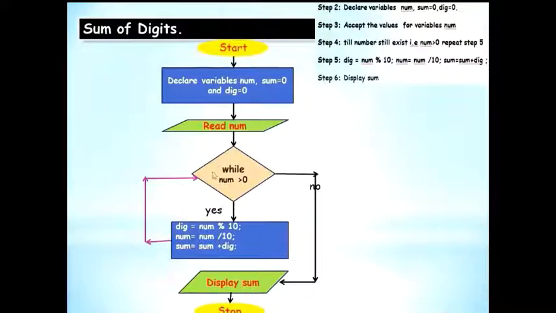It would be technically right to write the while here, because while this condition is true, you're going into a repetition step. So while decision making, is num greater than 0? Yes or a no? If it is a yes, you do these steps. Find the digit, reduce the number, compute the sum of the digit. Go in a loop. Repeat it till eventually it becomes a no and falls out. Then you go to display sum and then stop. So this is going to be the flow chart for sum of the digits.